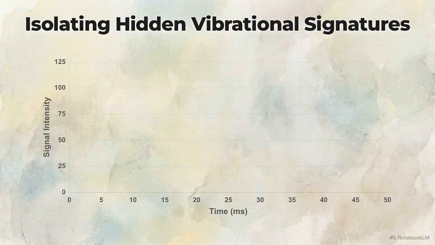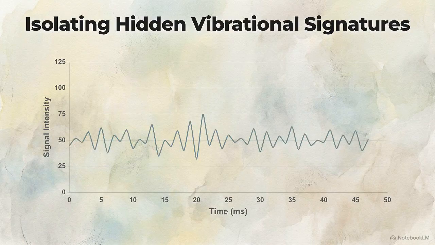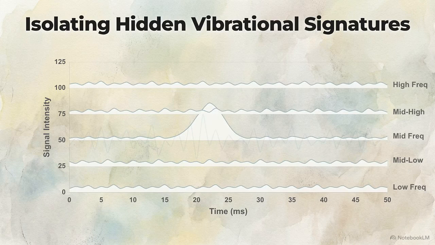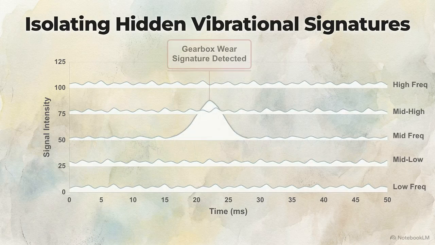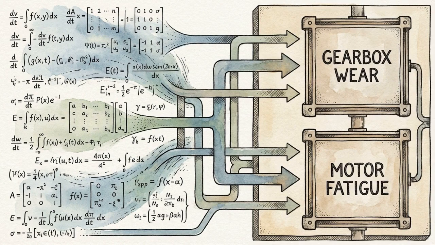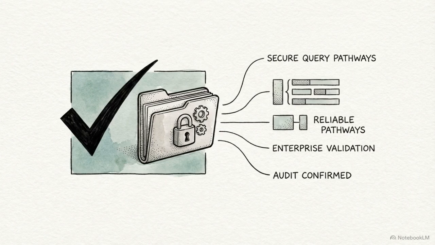This standard 2D time series waveform is dynamically transforming into a 3D spectrogram. Heavy batch transformations, like fast Fourier transforms, extract deep vibrational signatures, isolating very specific frequency bands hidden entirely within the raw time series data. Ontology grounding then maps these deeply technical mathematical features to clear business language, ensuring that the enterprise analytics stack can reliably query and audit the data.